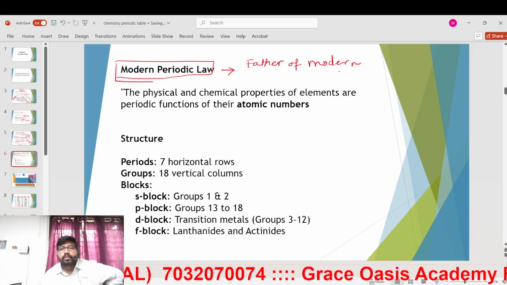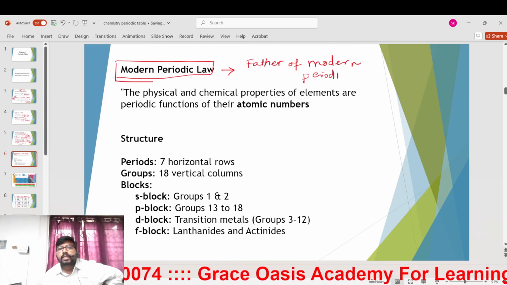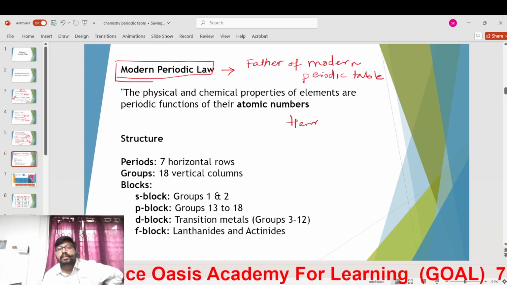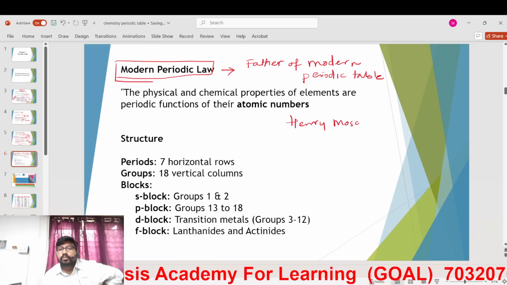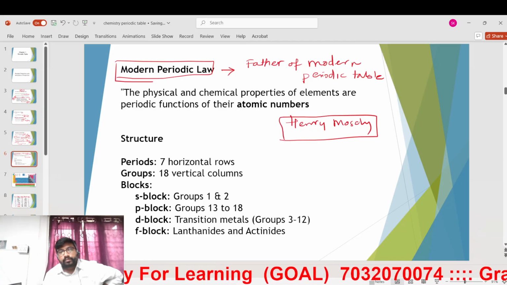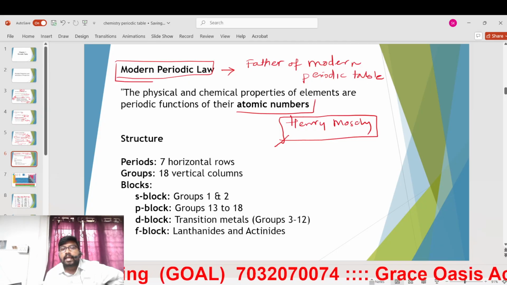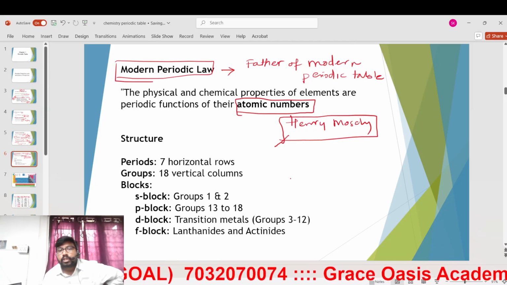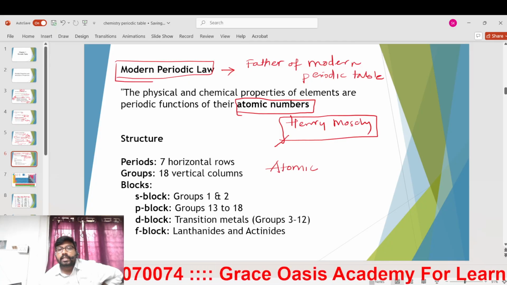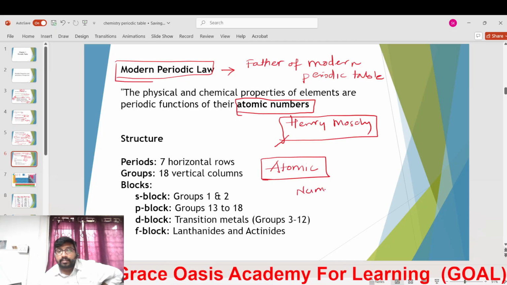One more question. Father of the modern periodic table? The father of the modern periodic table is Henry Moseley. He classified the elements according to atomic numbers. He observed that atomic numbers are very crucial. Without atomic numbers, we cannot classify.